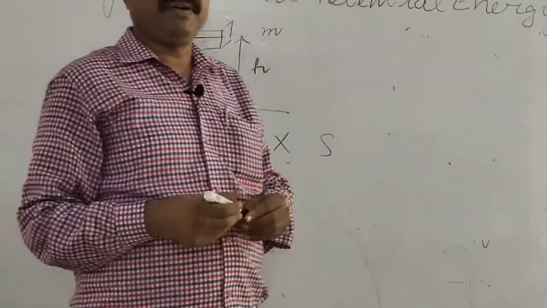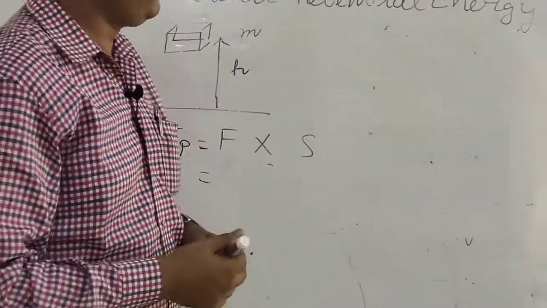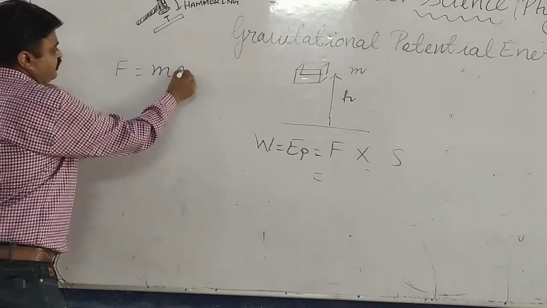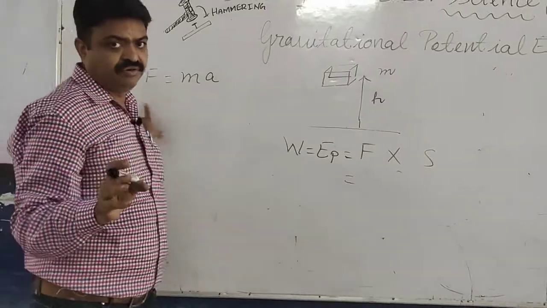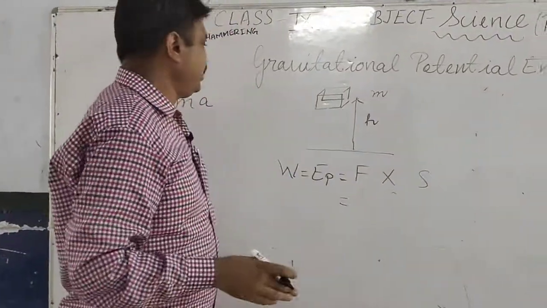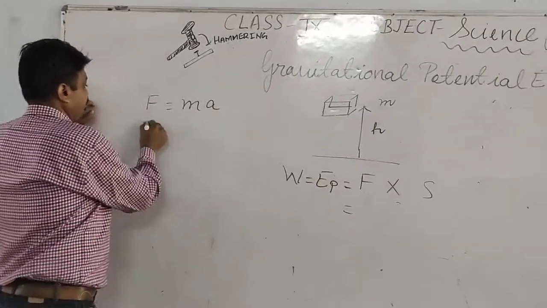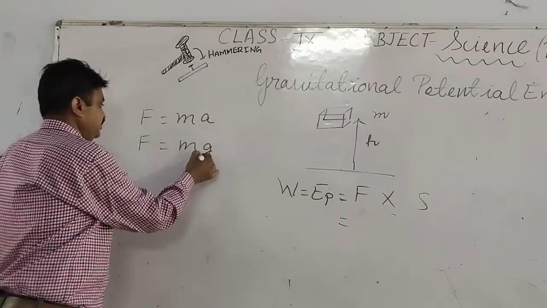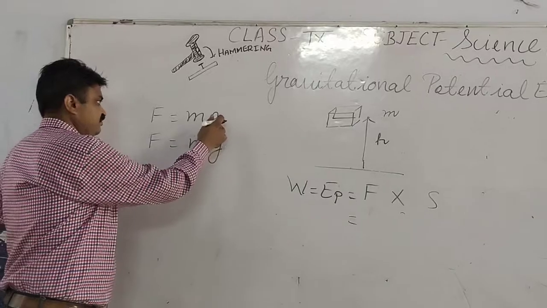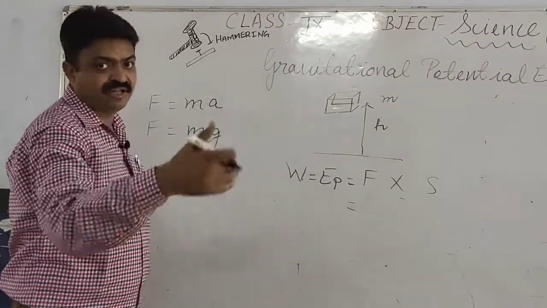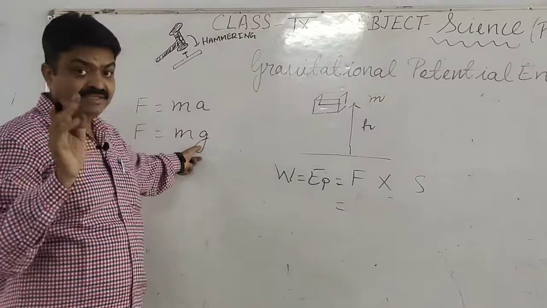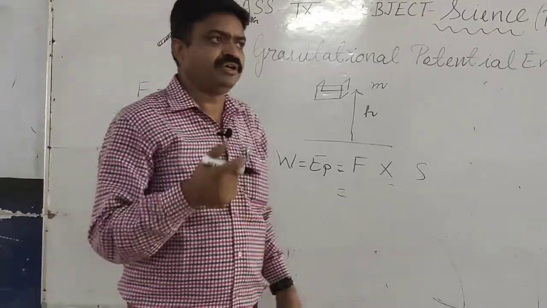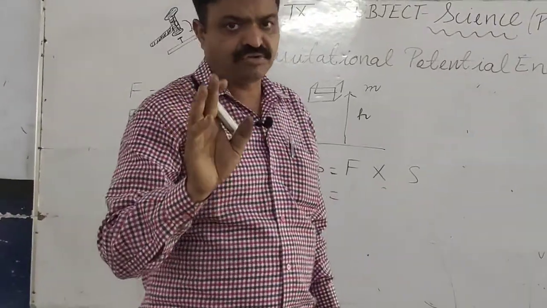What is the formula of force? First you tell me. Generally the formula you use for force is F is equal to ma. But in the case of gravitational force, what formula do you use? It is F is equal to mg. Here g is small g, and it stands for acceleration due to gravity. It generally remains constant, and its value is 9.8 meter per second square.